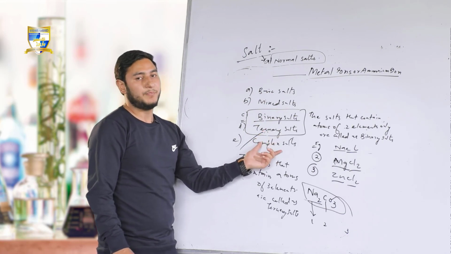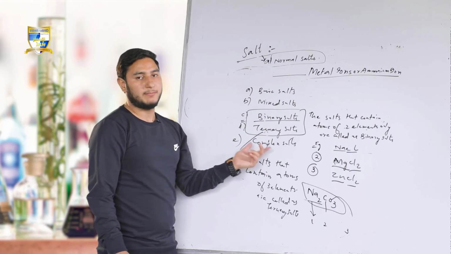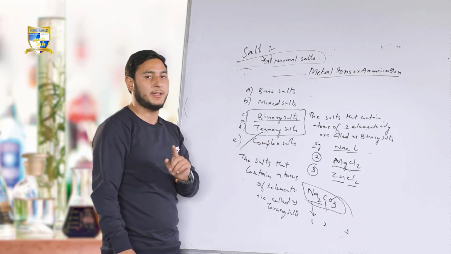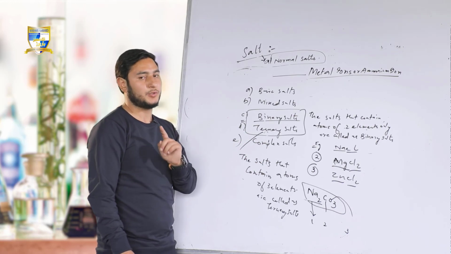Also we studied the bisalts. Bisalts are those salts that still contain a replaceable hydrogen atom. Example was NaHCO3, sodium hydrogen carbonate.